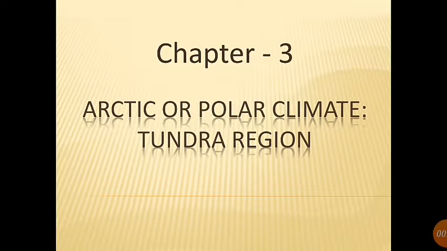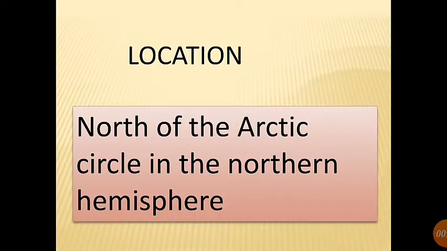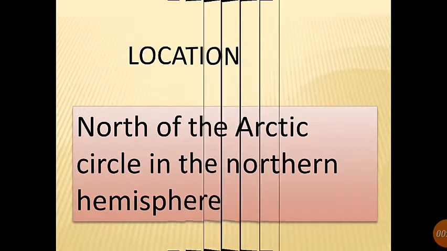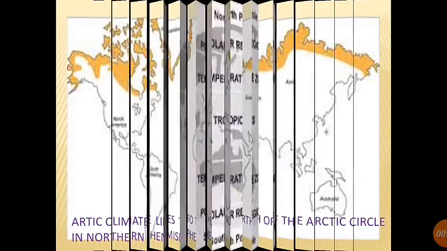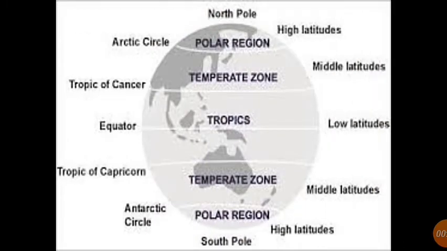First topic we are going to discuss is location of the region. The region that has Arctic climate lies to the north of the Arctic Circle in the northern hemisphere. In this slide we can see the polar region lies in the Arctic Circle of the northern hemisphere and the Antarctic Circle in the southern hemisphere.